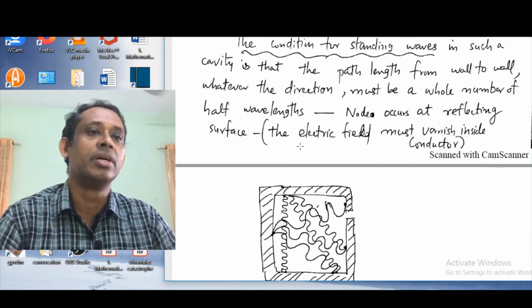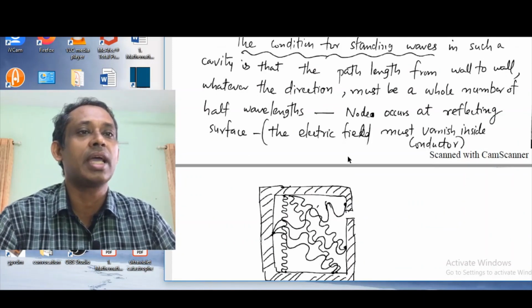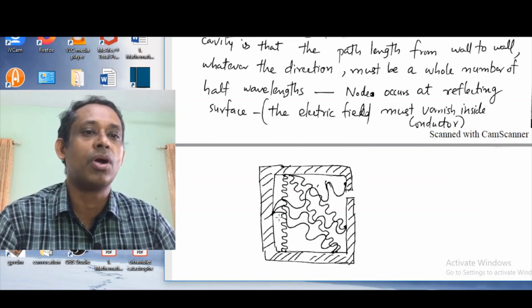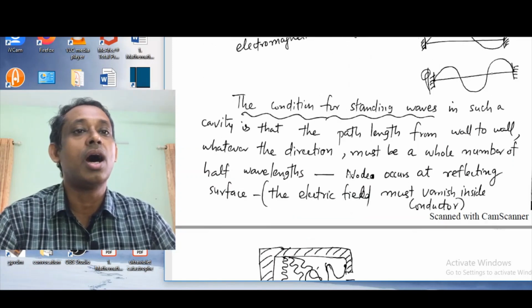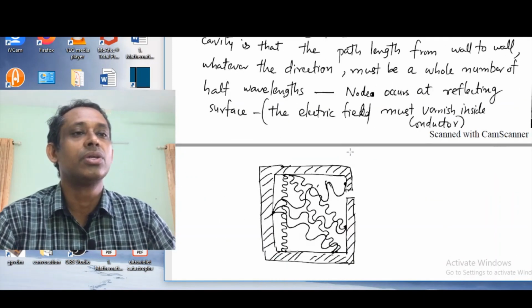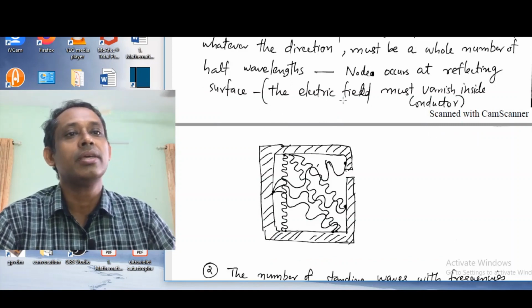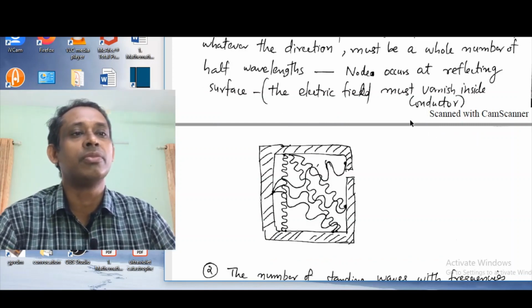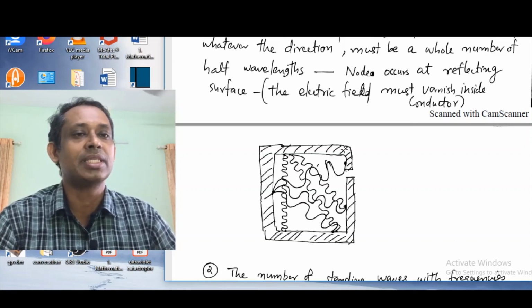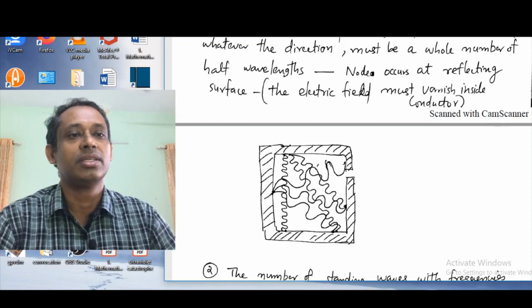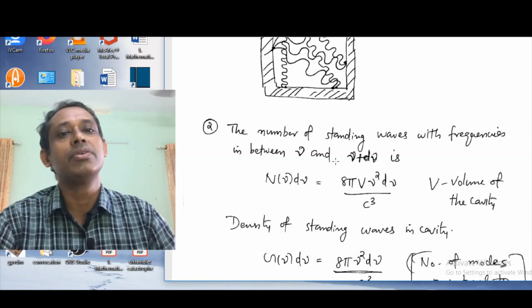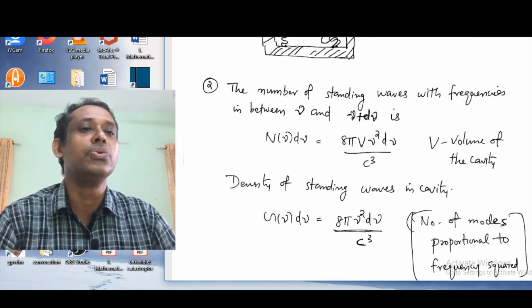The same way, for the standing waves to be formed inside the cavity, the path length from wall to wall must be a whole number of half wavelengths. So nodes occur at the reflecting surface. The reason is that the electric field must vanish inside the conductor. The cavity is usually made of metal, and the electric field should vanish inside the conductor. So nodes occur at the cavity walls. So the number of standing waves with frequencies between nu and nu plus d nu.